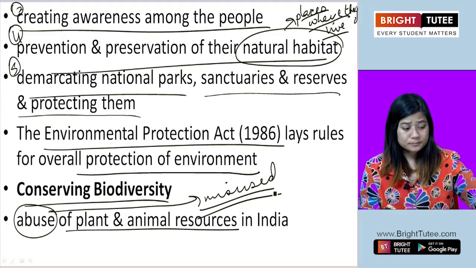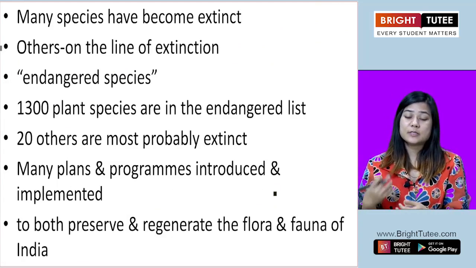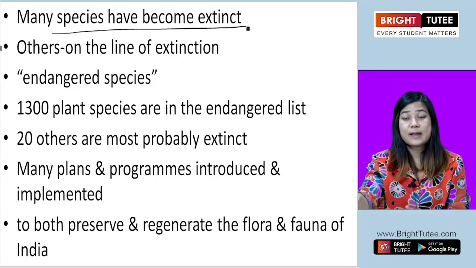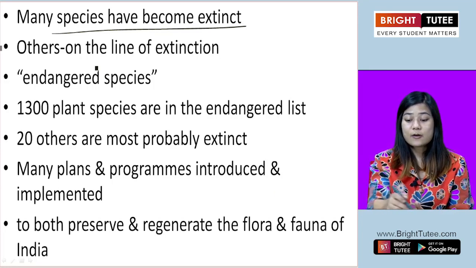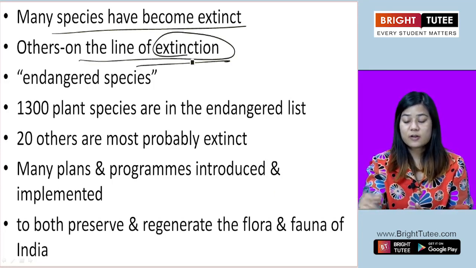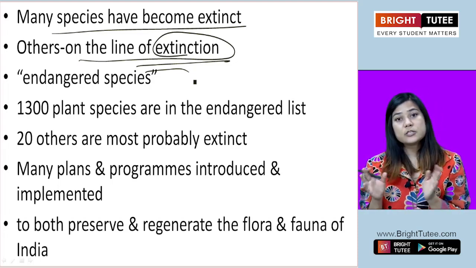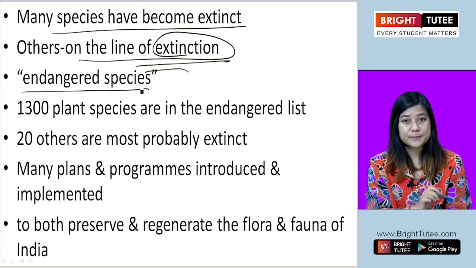With that, the lives of plants and animals are put in danger. Like we said, many species of plants and animals have already become extinct, and others are on the verge of extinction. Those species are called endangered species.